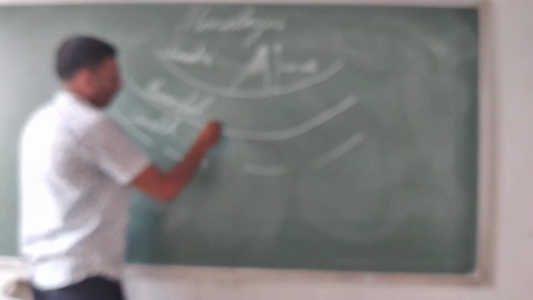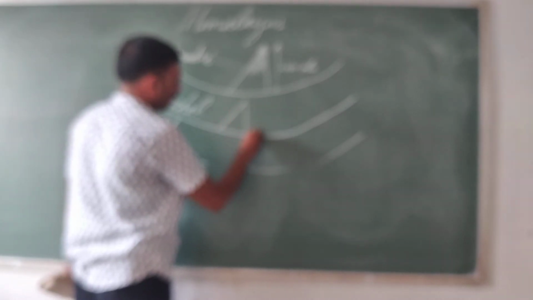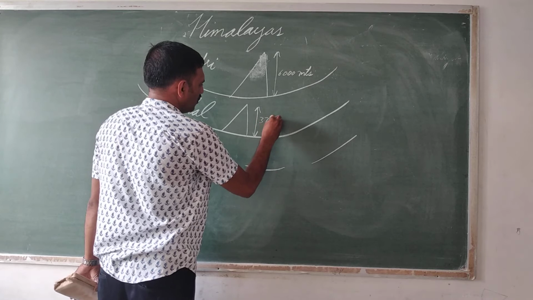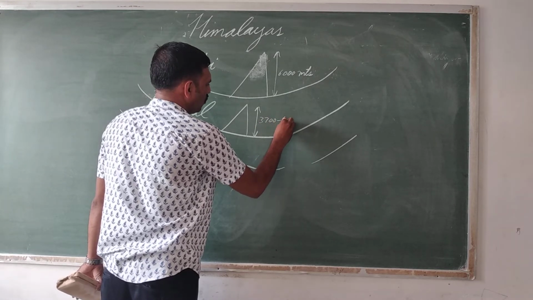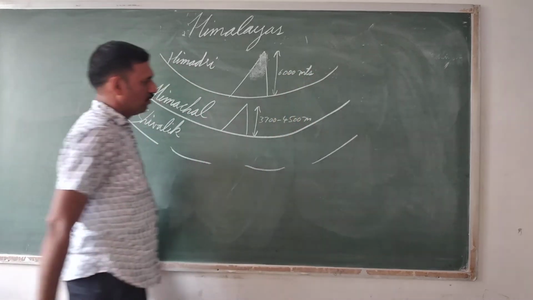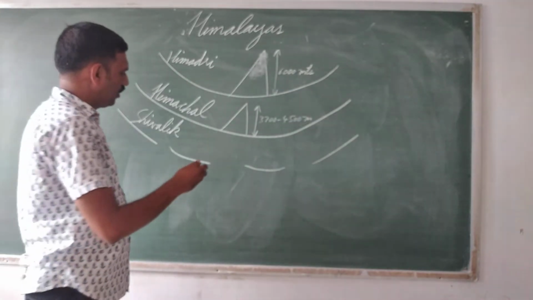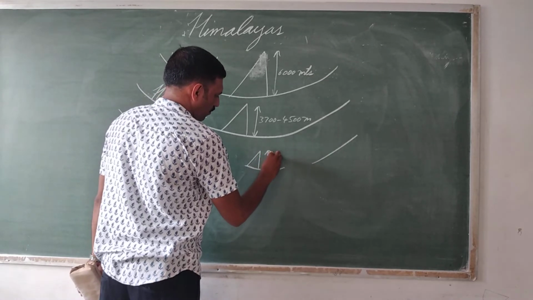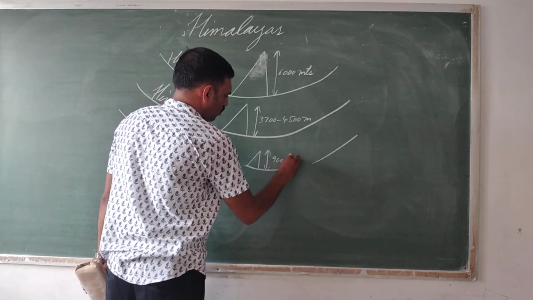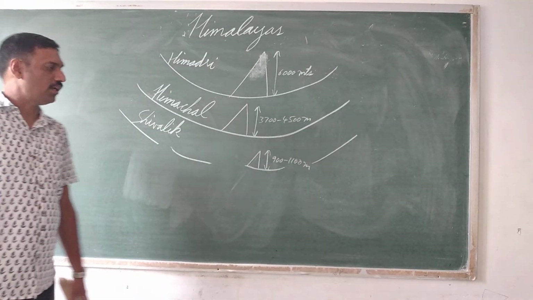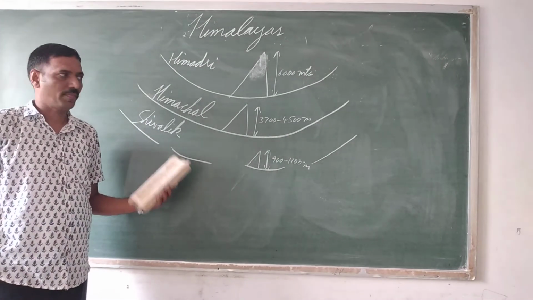Now the second range, Himachal. Its altitude is 3700 to 4500 meters. And the third range is Shivalik. 900 to 1100 meters is the average altitude of the Shivalik range.